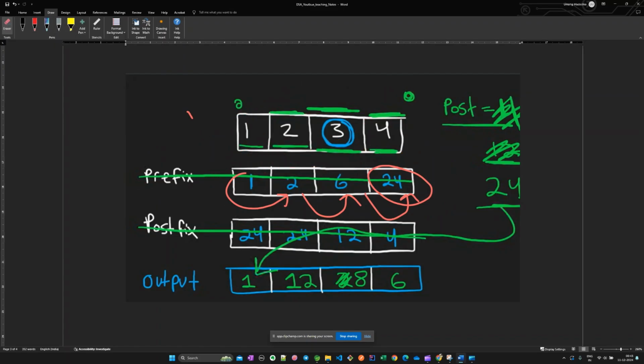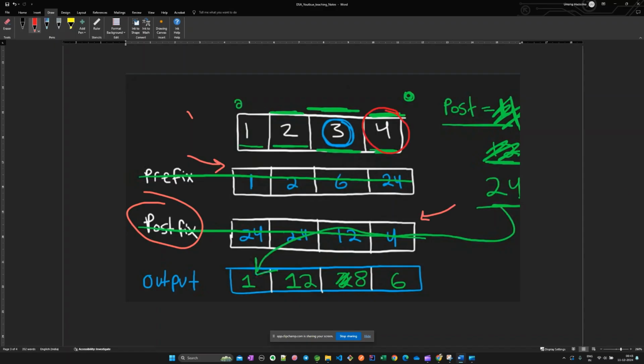Now for postfix, just like prefix, where we were going from 0 to n minus 1 position, from n minus 1 to 0 we will be going now. For this number, there won't be any postfix. You should also be right with me: what would be postfix? Postfix would be these elements. So there won't be any postfix for this element, because there is no number after 4. For 3, postfix would be 4, right? Because this is the only element, so we can't multiply with any other element. So we would be adding 4 here.